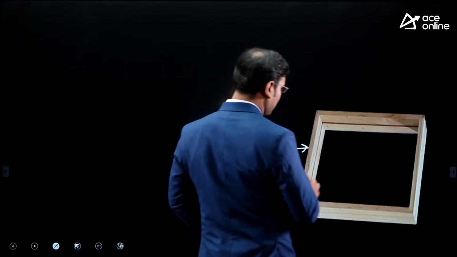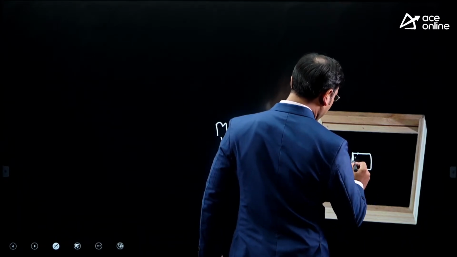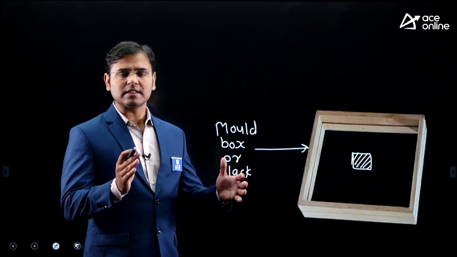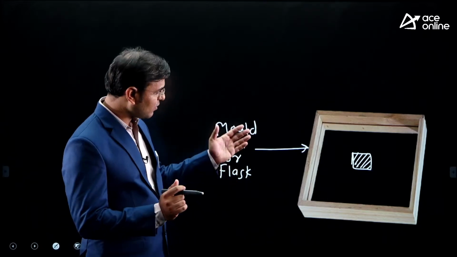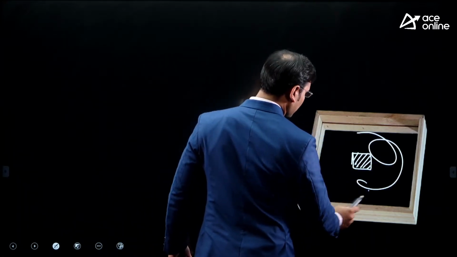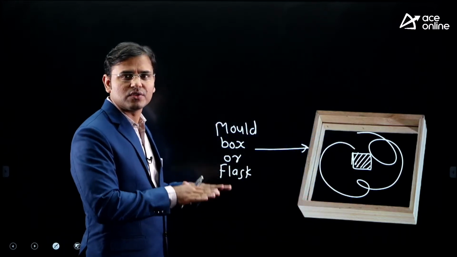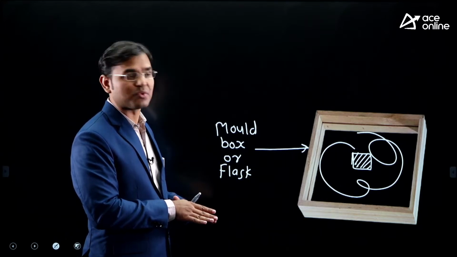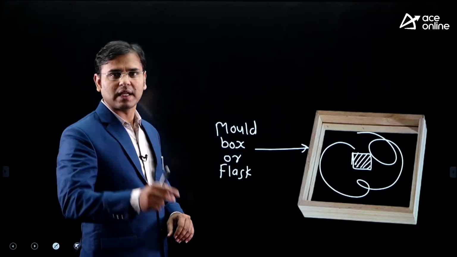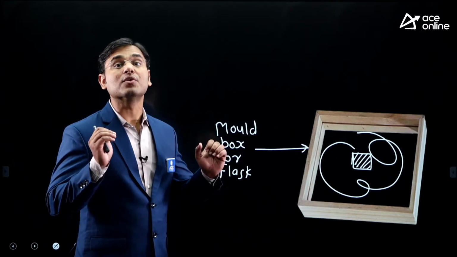And in that flask, we are putting our pattern, not a component. A wood pattern we are putting here. The cubical shaped pattern I selected, that wood pattern I am putting there. And on all the sides and on the top of the pattern I am putting the sand and giving very high compressive forces, and because of that I am making the drag. The drag will get very good strength.